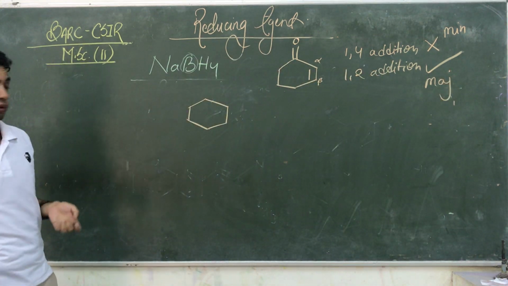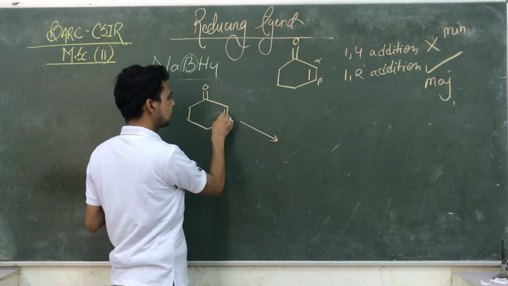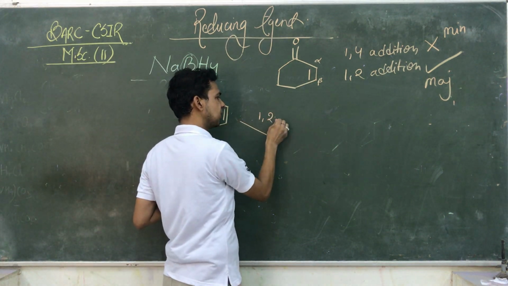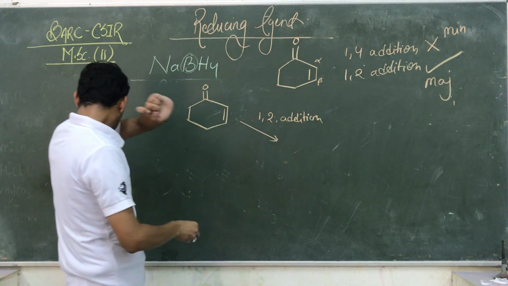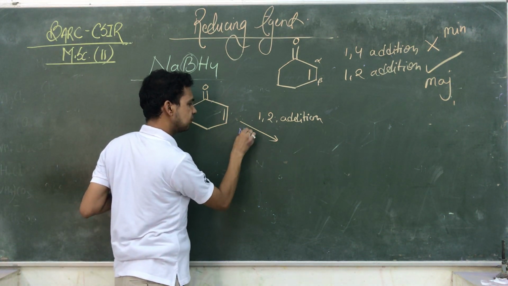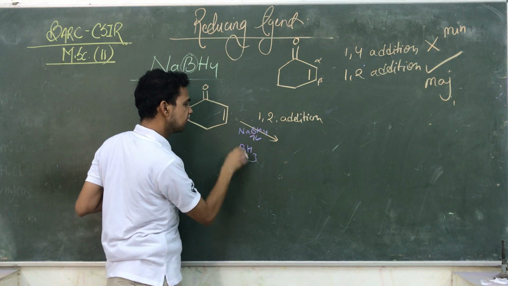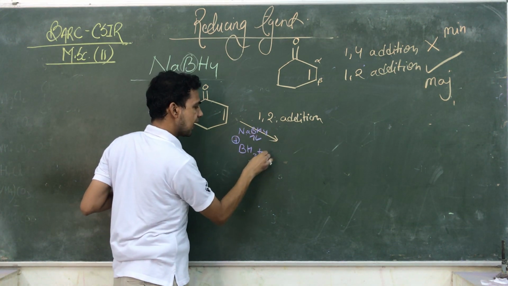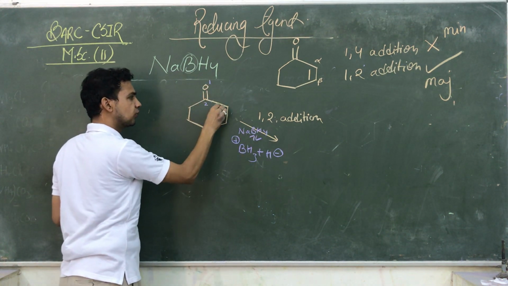So how does the reaction take place? If we are talking about 1,2 addition, what does it mean? See, the reaction takes place in the presence of NaBH4, and you know NaBH4 always decomposes into BH3 positive and H negative. So that is 1 2 3 4.